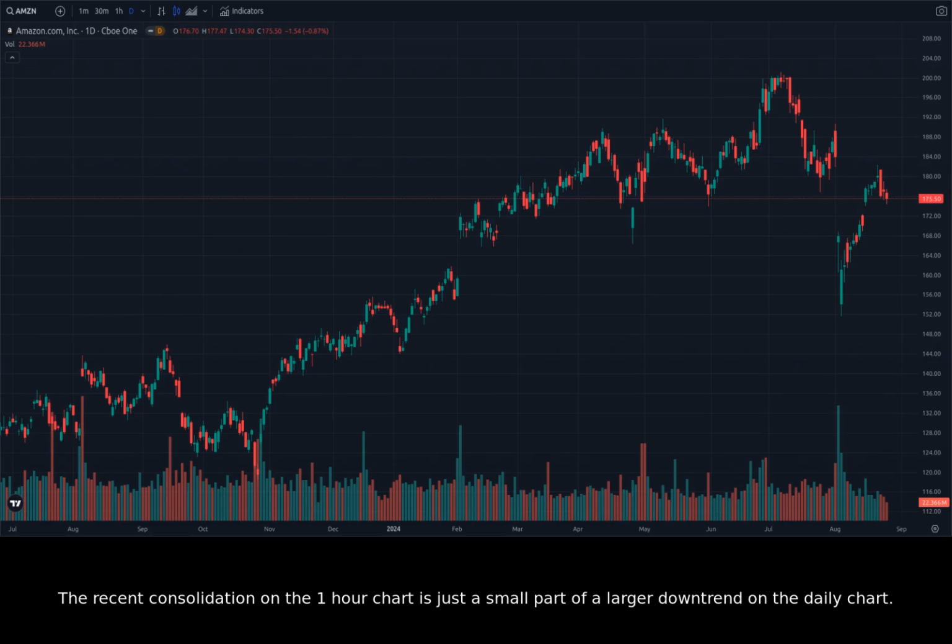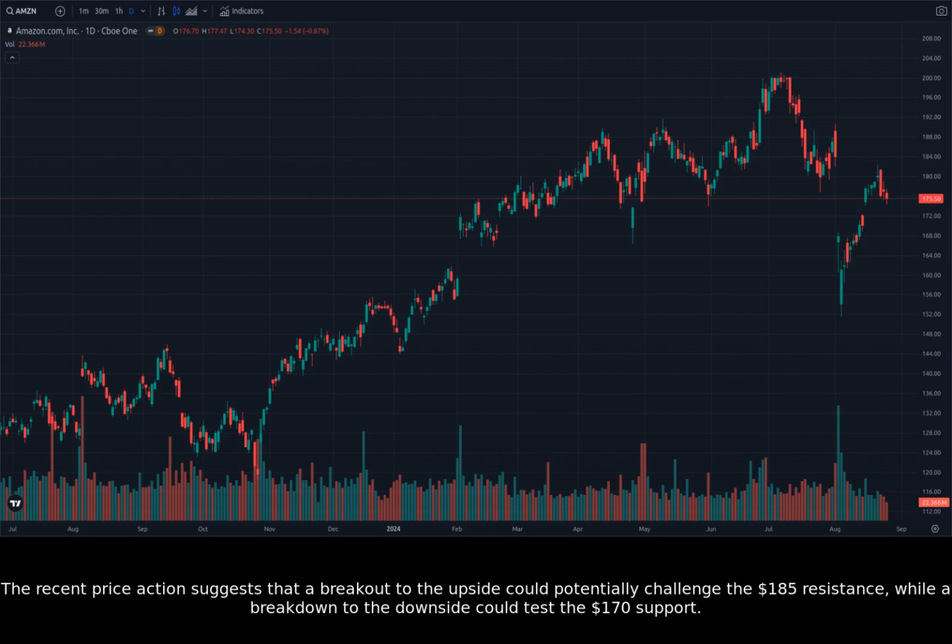The recent consolidation on the 1-hour chart is just a small part of a larger downtrend on the daily chart. The daily chart shows a clear resistance level at $185 and a significant support level around $170. The recent price action suggests that a breakout to the upside could potentially challenge the $185 resistance, while a breakdown to the downside could test the $170 support.